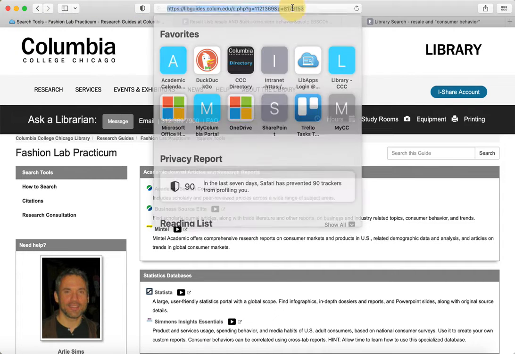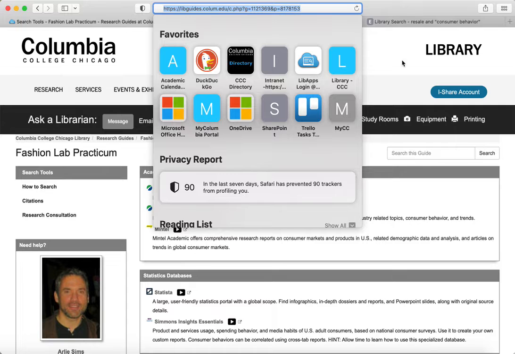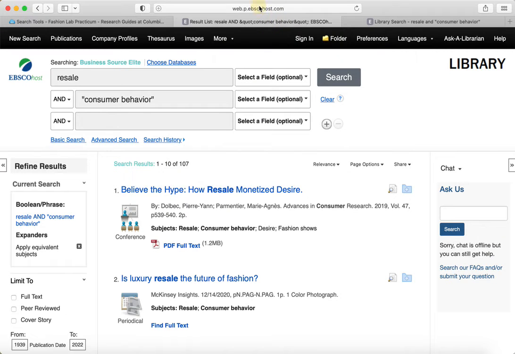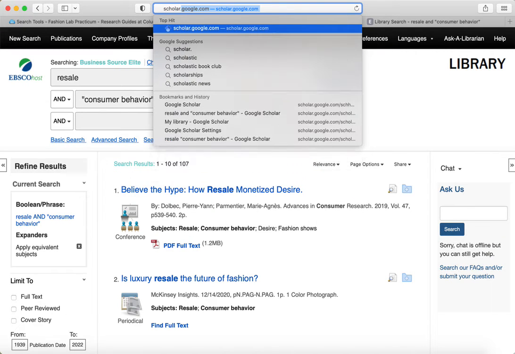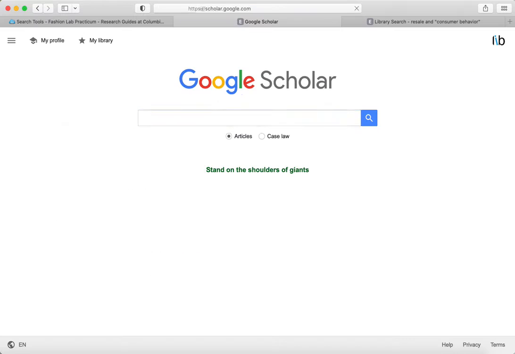Now I'm going to do something a little bit radical. We're going to go to Google Scholar. Columbia does not have all of the databases that might be relevant or all of the journal literature. So sometimes going to the part of Google that has scholarly articles can be really useful. And then you can use our Interlibrary Loan service if we don't have the article.